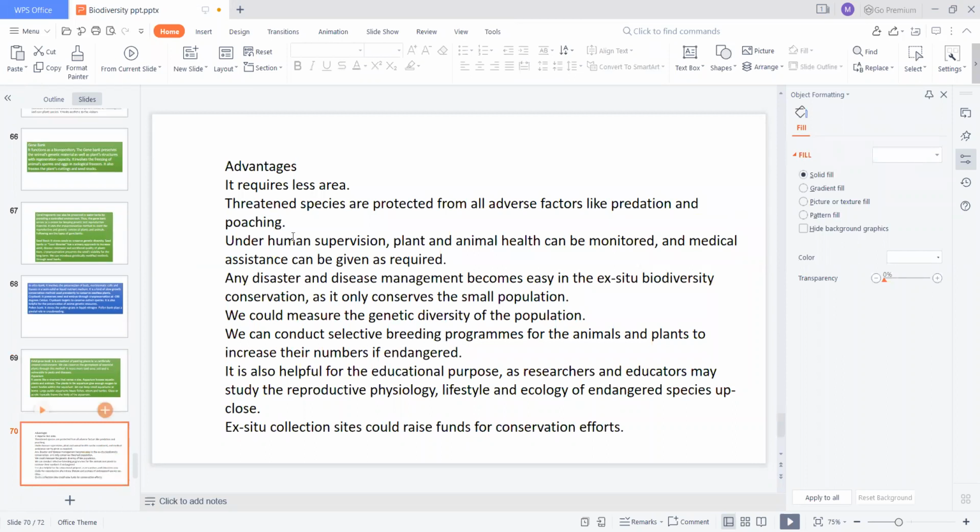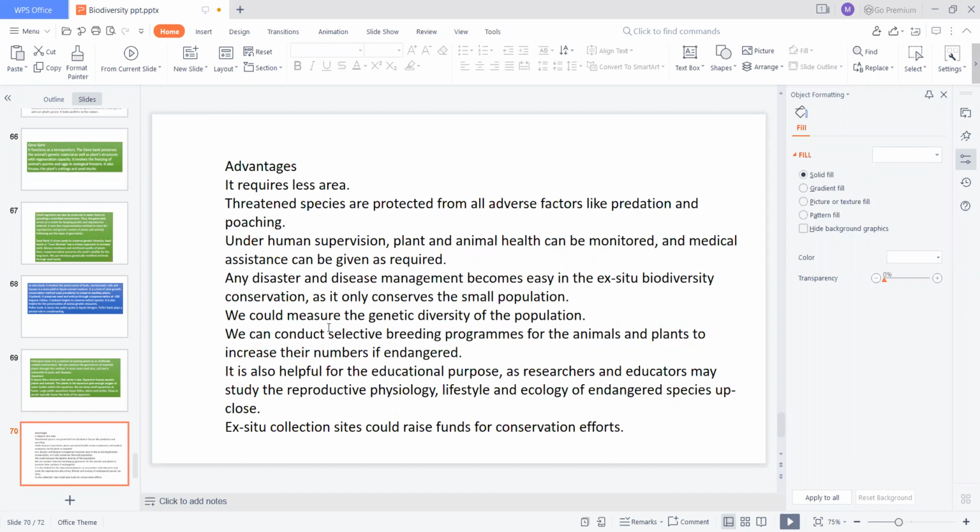Next, the last one is the advantages of ex situ conservation. It requires less area, and threatened species are protected from adverse factors like predation and poaching. Under human supervision, plant and animal health can be monitored, and medical assistance can be given as required. Disaster or disease management becomes easy. As it only conserves small populations, we are concentrating only on the rare, endemic or endangered plants.